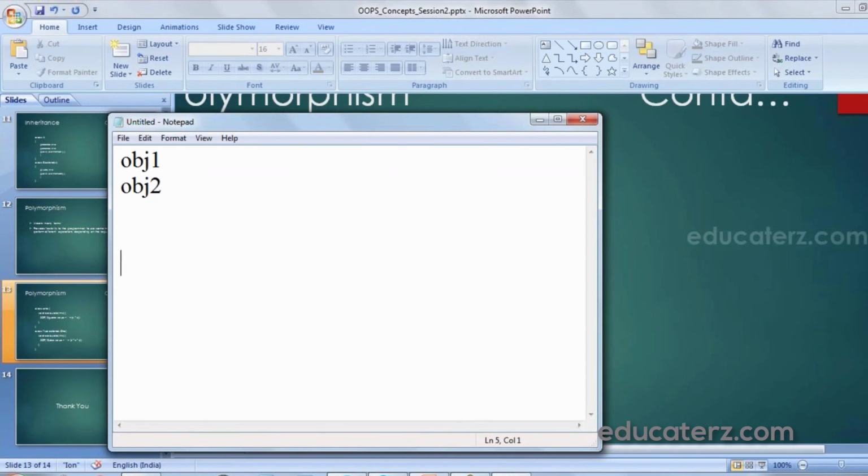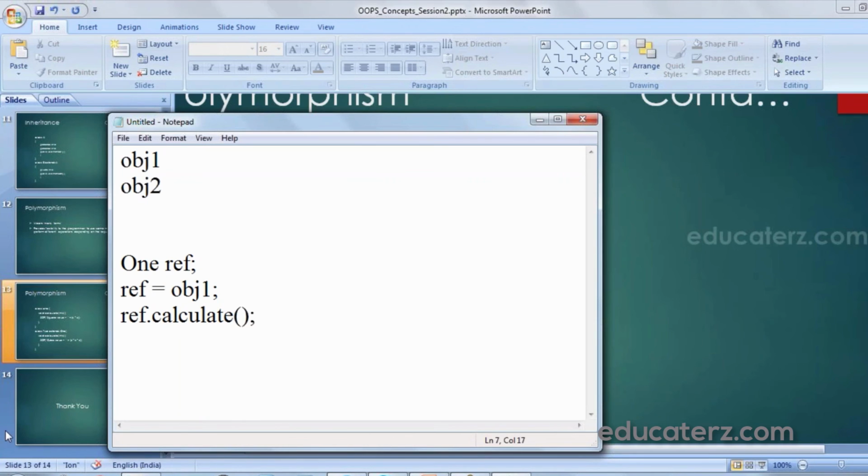Now if I create a reference, where 1 is a class name and ref is the reference, and we use this ref to refer to the object of class 1, like ref equals obj1, and then call the calculate method, that is ref.calculate, then it will calculate the square value.